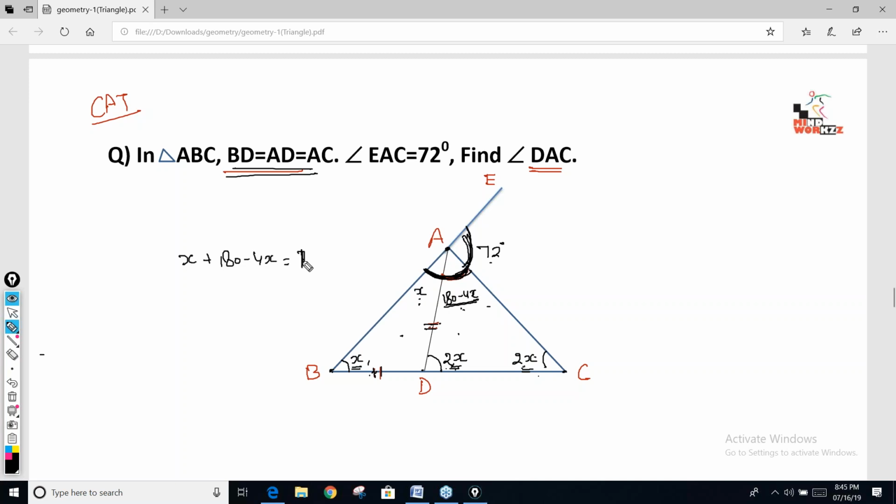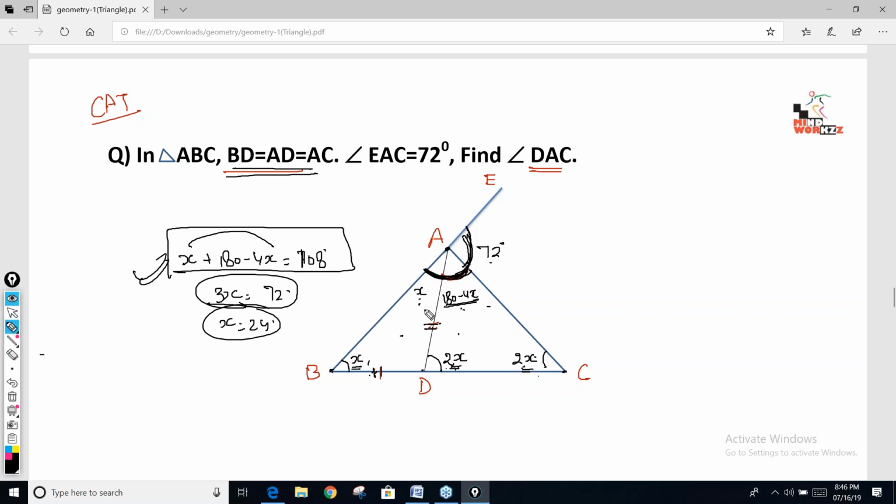This is 108. So x minus 4x is 3x, so 3x comes out to be 72. x will be 24. So if you are not able to see this directly, you could have written this extra step: x plus 180 minus 4x is 108. From here you will get this statement. Bhaskar D, this is the other method. If you cannot see 3x directly, you can apply this: x plus 180 minus 4x is 108.